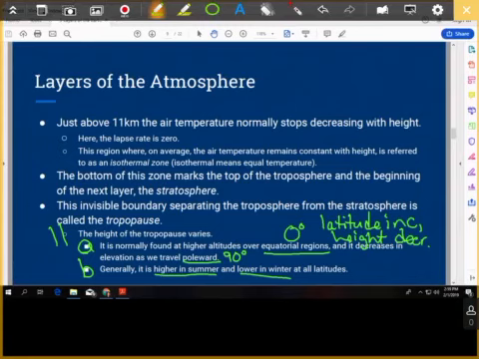Number 12. I'd kind of like you to think about this on your own for just a little bit. It asks you, why do you think very little water vapor exists in the atmosphere above the tropopause? I'm going to ask you to go ahead and answer number 12 on your own. I'm not going to give you the answer to it here in the notes. I would like you to think about that on your own and see what you can tell me on Monday. And I will go over it with you at that point after you've had a bit to construct an answer on your own.